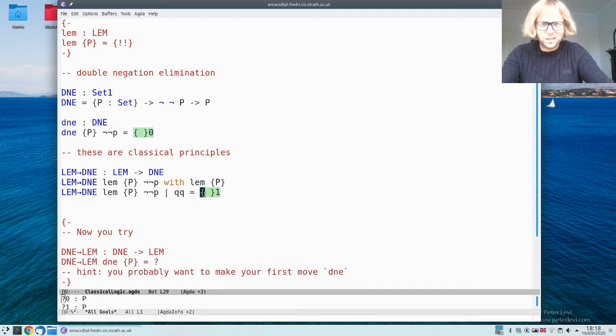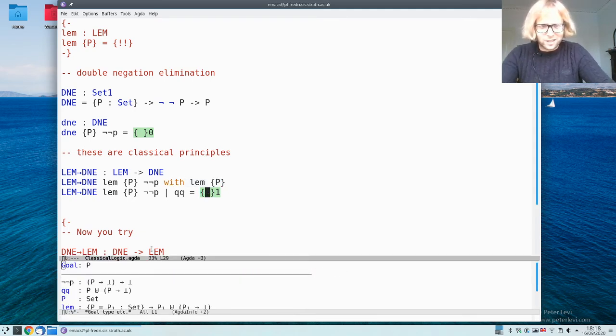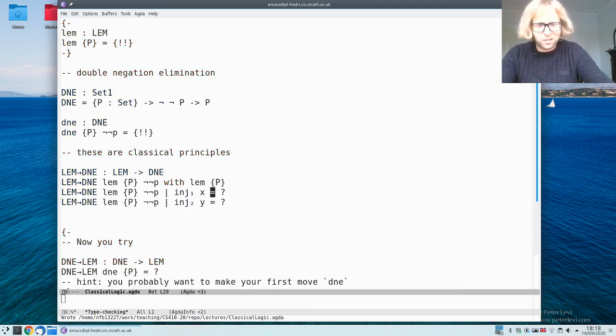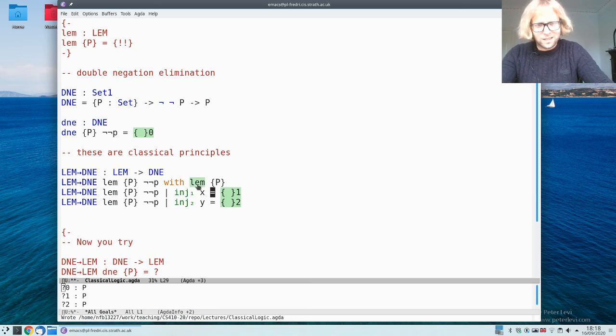Right. So this means that I get one extra thing that I can pattern match on here. So if I load this, we see that I have everything I had before, but I also have this QQ, which has the type of this lem expression. So I call it QQ because the next thing I'm going to do is pattern match on it, so the name is not going to survive for long anyway. So I'm going to pattern match on QQ, and I'll see if this lem expression evaluates to inl or to inr. So if it's inl, then that's a P, otherwise it's a not P. So I'll just rename these quickly.